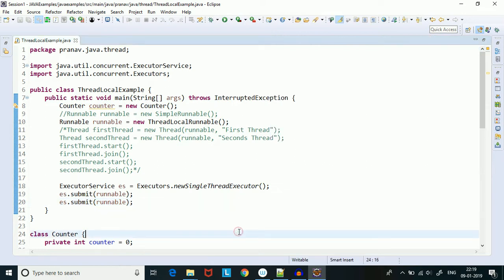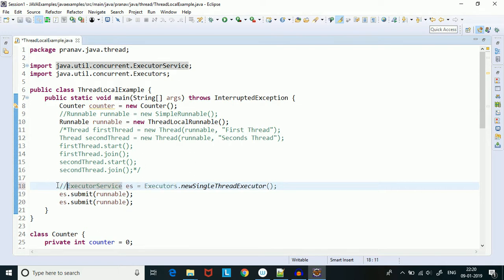So whenever we use thread local variables in case of Threadpool, we have to be extra careful, otherwise the behavior may be something different that we had not expected. So if I use a Threadpool of size 2, let's see what happens.